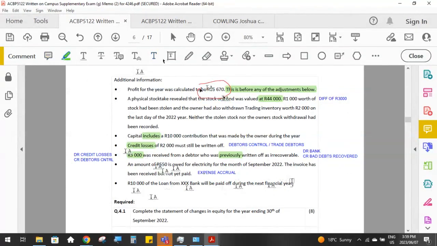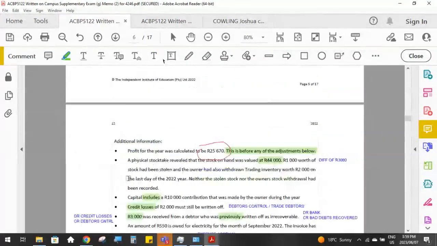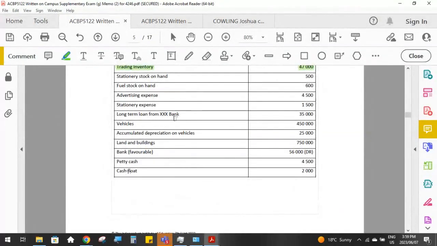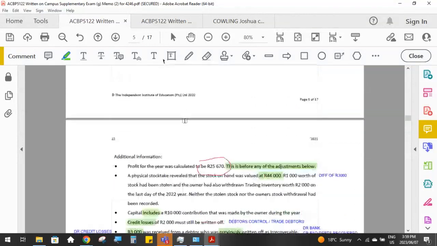So why are they telling us that? Because whenever it comes to long-term loans, where's our loan? Here we've got a long-term loan. We need to know how much of this loan is non-current and how much of the loan is going to be current. So remember, anything that's going to be current means it will be paid off within the next 12 months, and anything that's non-current means we will only pay those parts of the loans off beyond the next 12 months.